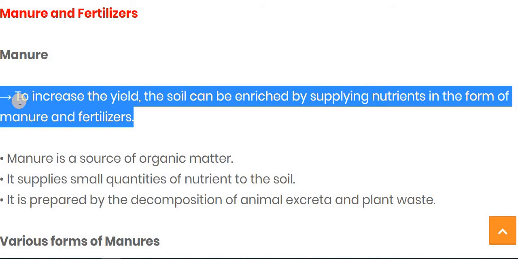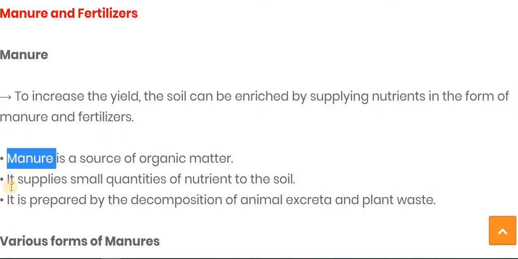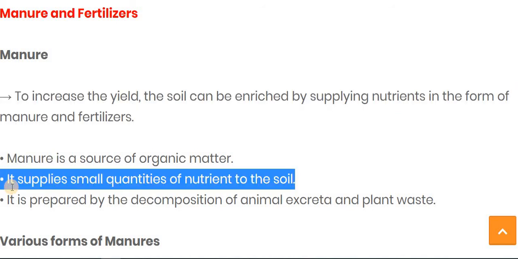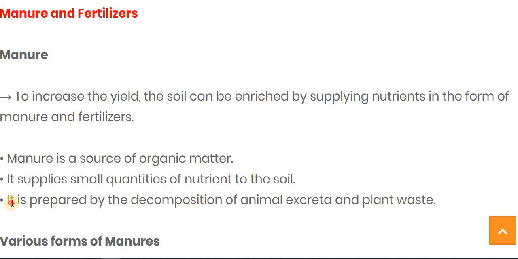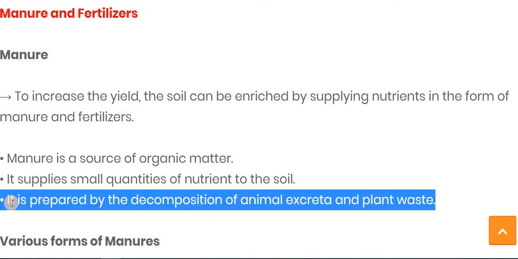Manure is a source of organic matter. It is not a synthesized material; it is natural, or you can say household waste, cow dung and the like. That comes under manure, natural sources. Manure supplies a small quantity of nutrients to the soil, and it is prepared by the decomposition of animal excreta and plant waste, like cow dung and weeds.